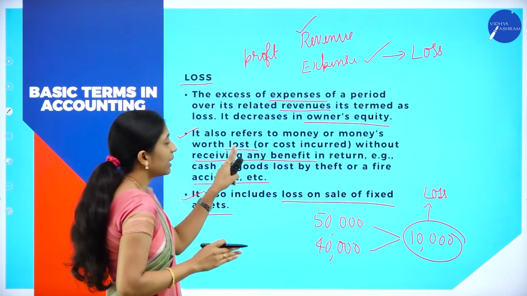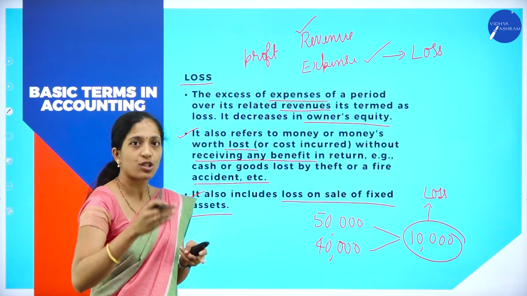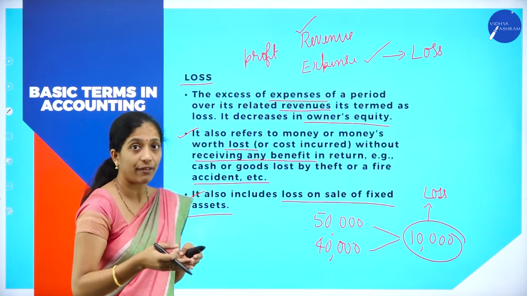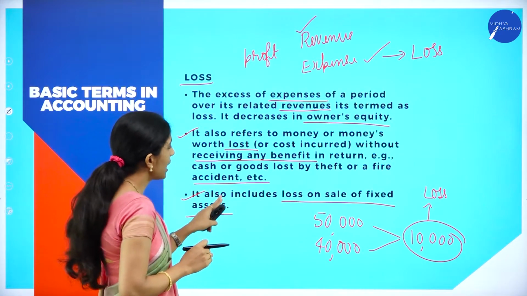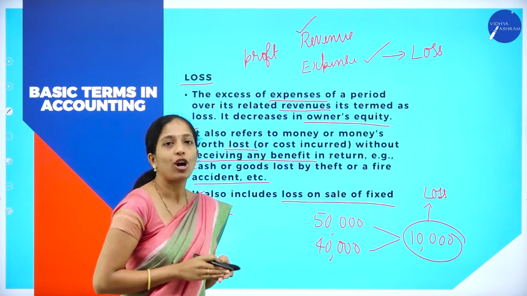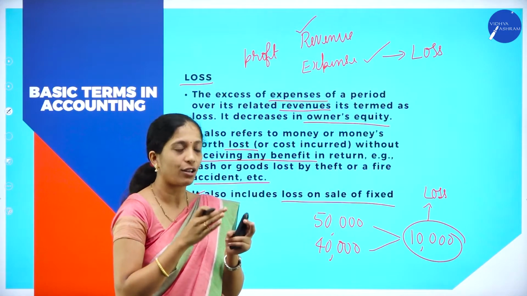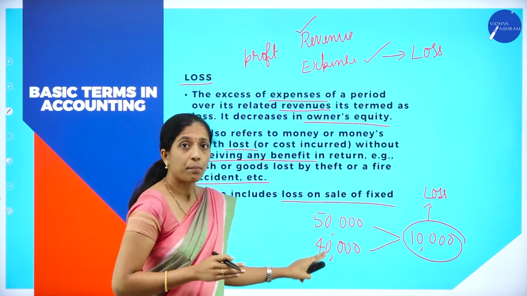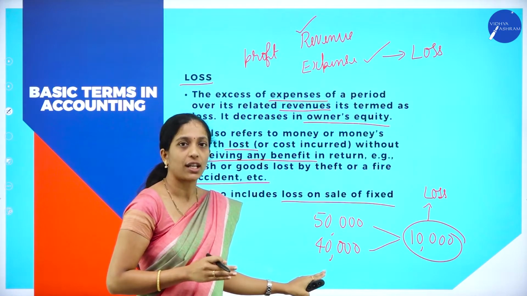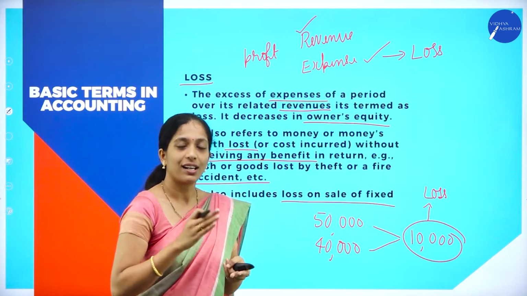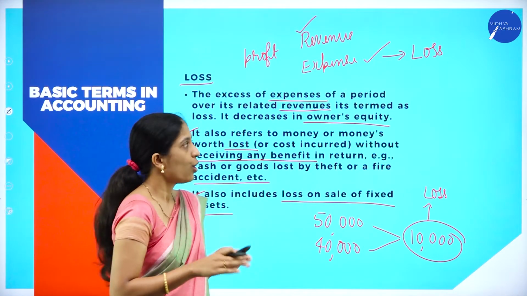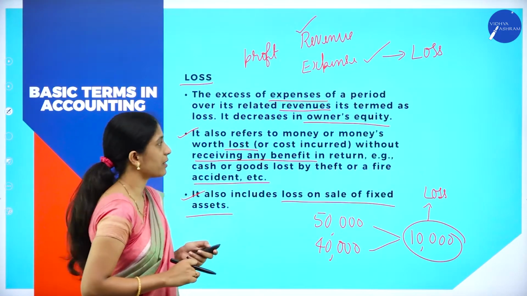Or if money or money's worth is lost without any benefit, that is also termed as loss. In the same way, if there is any loss on fixed asset, for example, the value of the fixed asset is 50,000, but they have sold it for 40,000, then 10,000 rupees is what? It is also termed as loss. Hope you are clear with this term, loss.